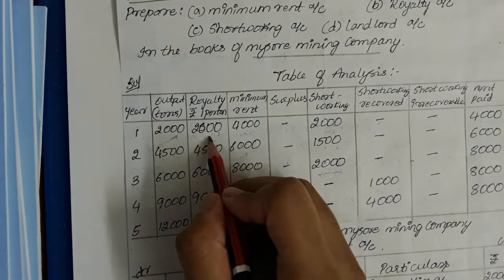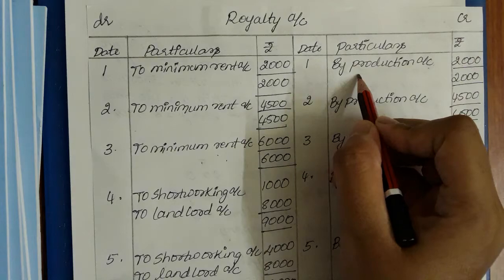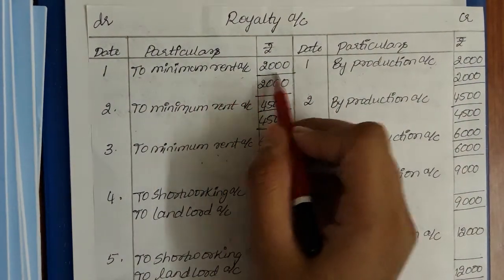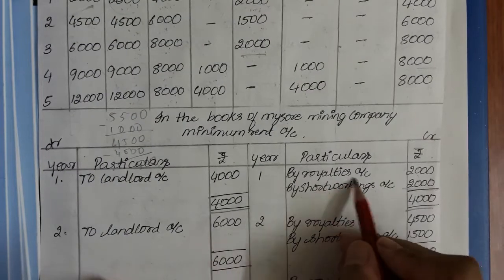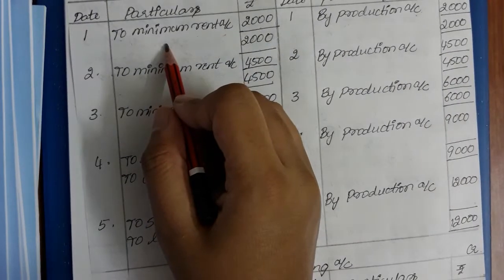What is the royalty you got by production? 2000. Why did I do this 2000? I paid 2000 rupees to the minimum rent account. Or you can also take it this way: you have credited the royalty account, so you will be debiting the minimum rent account.